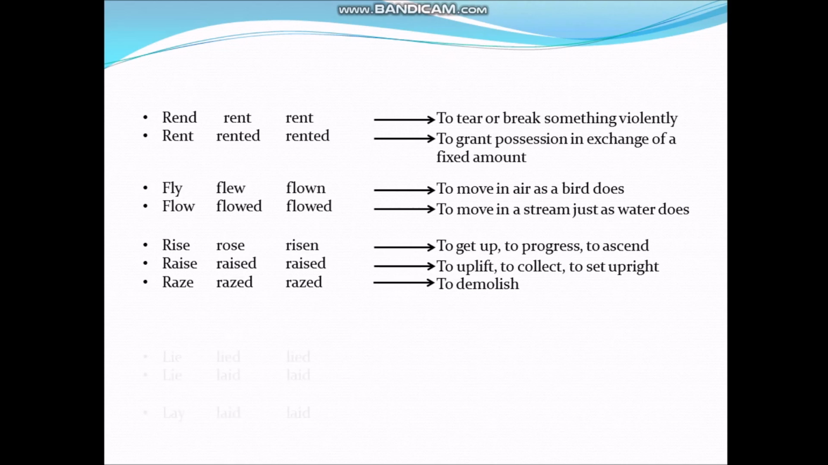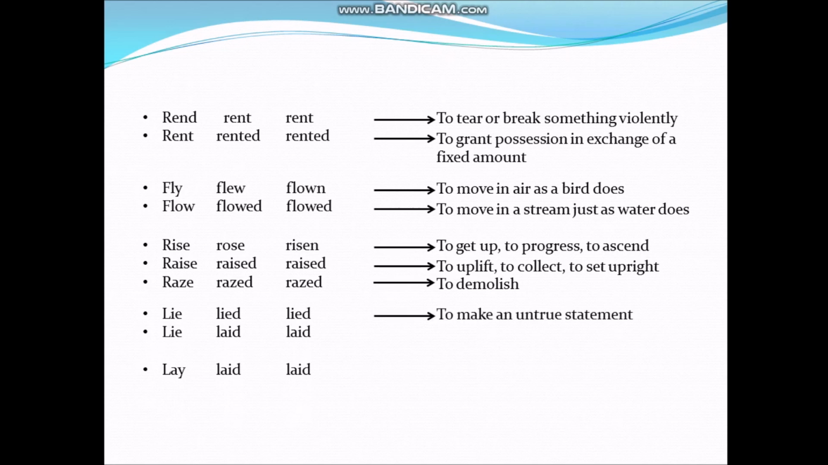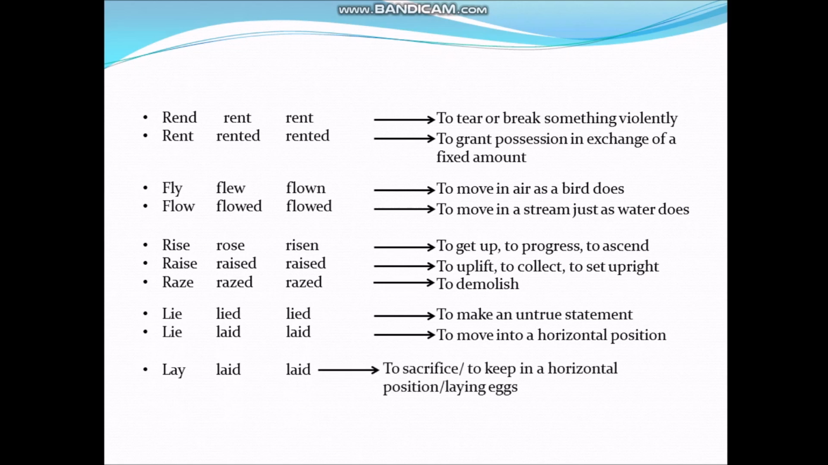Next one, lie, lied, lied, lie, lay, lain, lay, laid, laid. Here, the first one means to make an untrue statement. Next, to move into a horizontal position. And next, to sacrifice or to keep in a horizontal position or laying eggs.